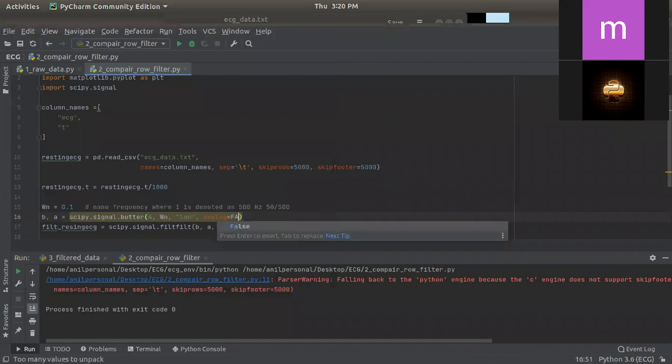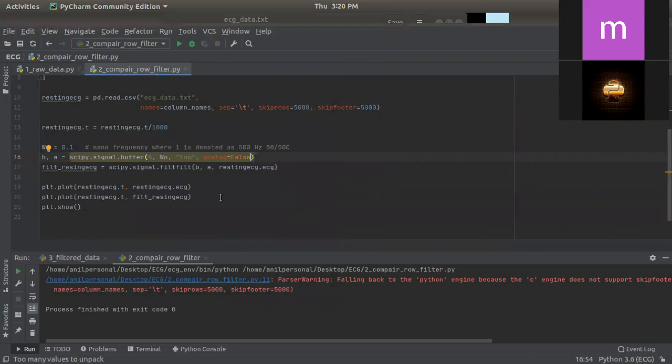So we make this false, so it will follow our original waveforms. Basically, it will return A and B, which is the segregating portion, and follow path, which returns the follow path for the original signal. Now we are following the ECG signals, right? So we have filter data and we pass the A B parameters to the ECG and the ECG signal to the Cypher signal. So it will return